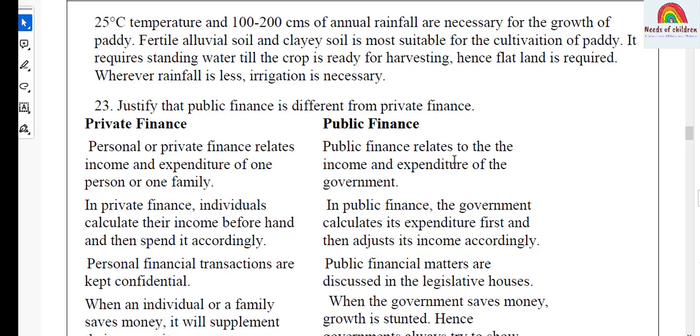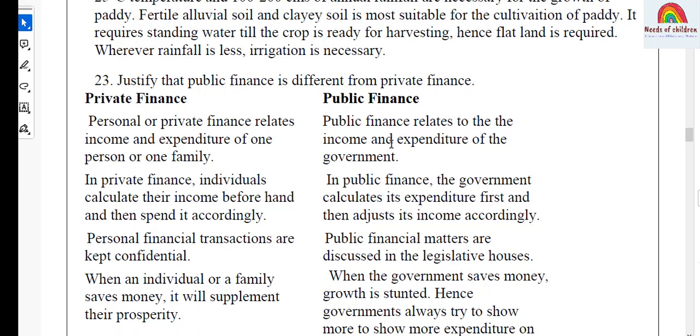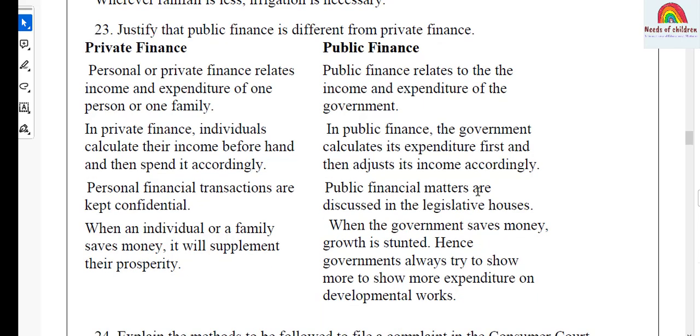Public finance relates to the income and expenditure of the government. In private finance, individuals calculate their income beforehand and then spend it accordingly. In public finance, the government calculates its expenditure first and then adjusts its income accordingly.